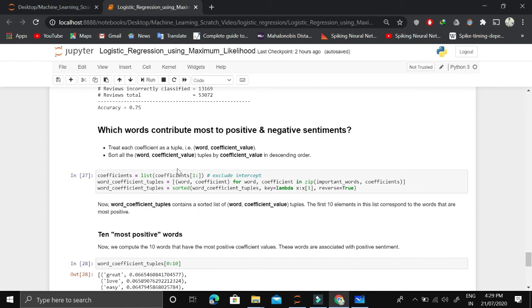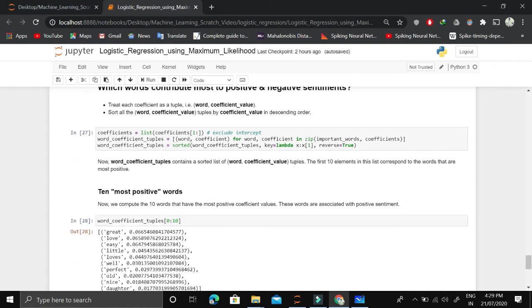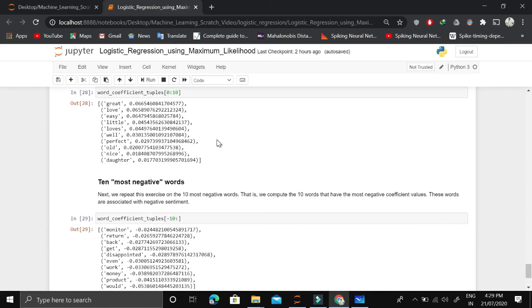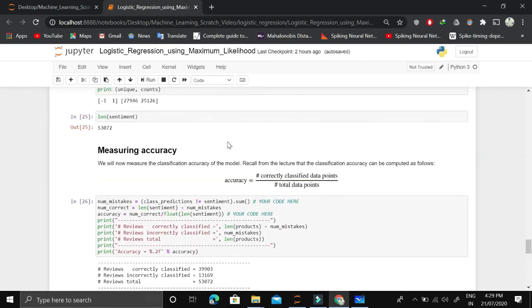Then this is very optional kind of a thing where we want to find out which words contribute most to the positive sentiments and which words contribute most to the negative sentiments. And this is possible only by looking at the coefficients. If the coefficient is large enough for positive classes, so of course they will contribute most to the positive sentiments, and if the coefficients are very low, so it means it is contributing to the negative classes. So yes, I guess now it is very much clear.